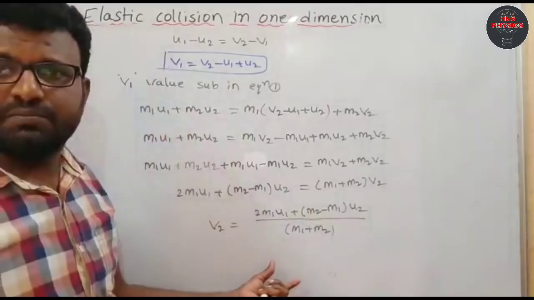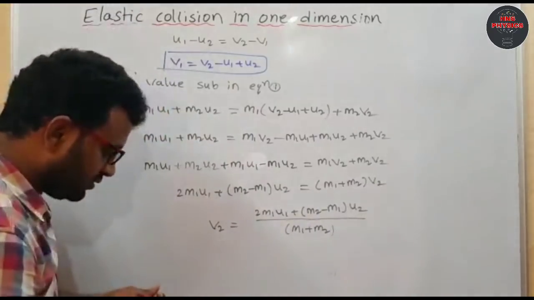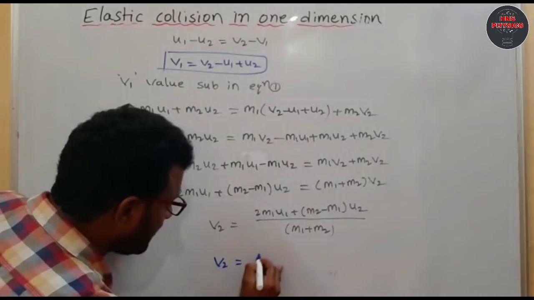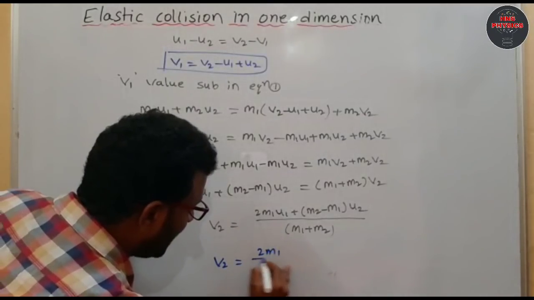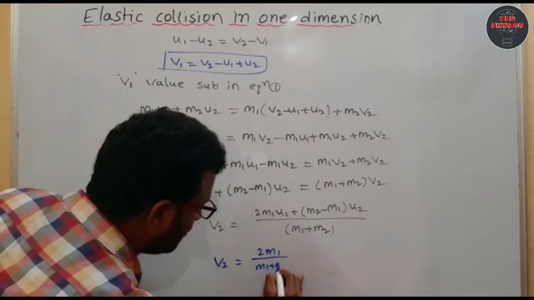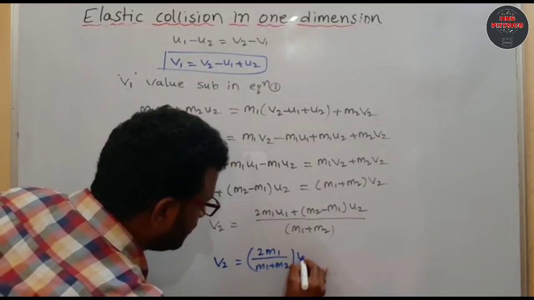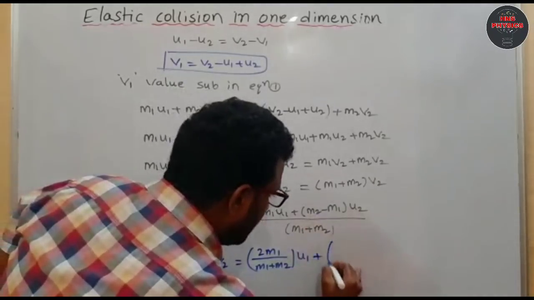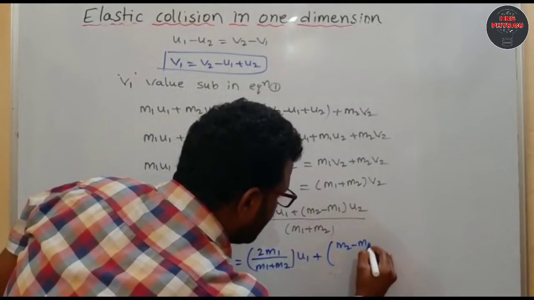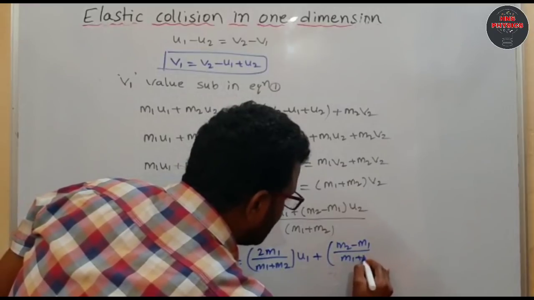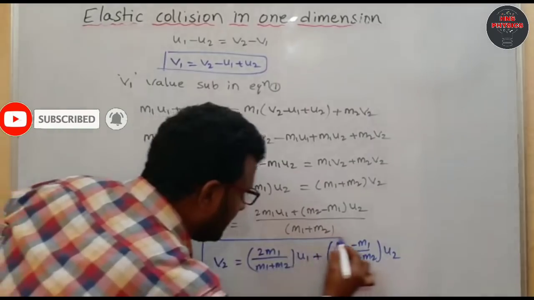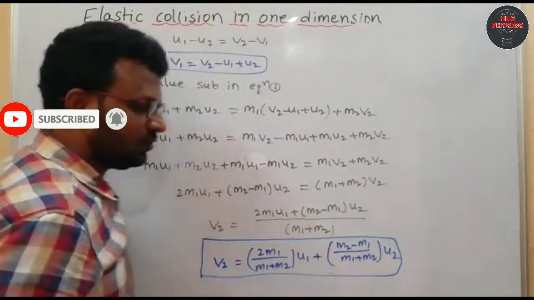Now this m1 plus m2 you can write individually, so finally you will get v2 equals 2 m1 by (m1 plus m2) into u1, plus (m2 minus m1) by (m1 plus m2) into u2. So this is the velocity of the second ball after the collision.